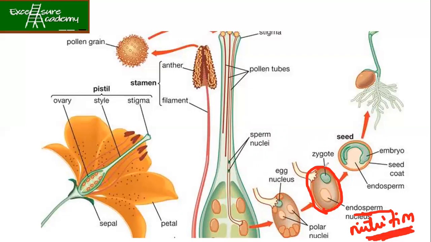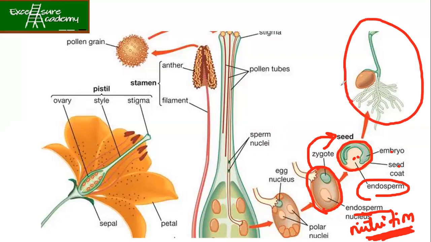So finally, when the zygote is formed, this will result in the formation of your seed. So this is your seed. Now you have got the embryo, seed coat, and endosperm. Endosperm's function is to provide nutrition. Seed coat is the cover of the seed. Inside, the embryo is there. If you provide water and fertilizer, then the seed will result in the formation of a young plant. Clear? So inside the seed, we have got the embryo, seed coat, and endosperm.